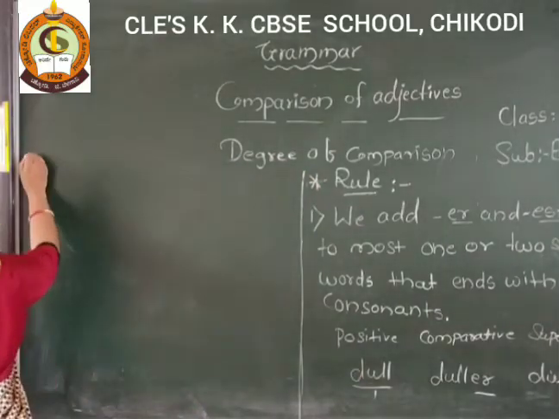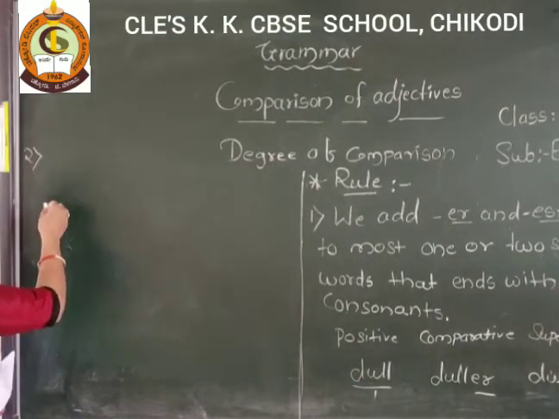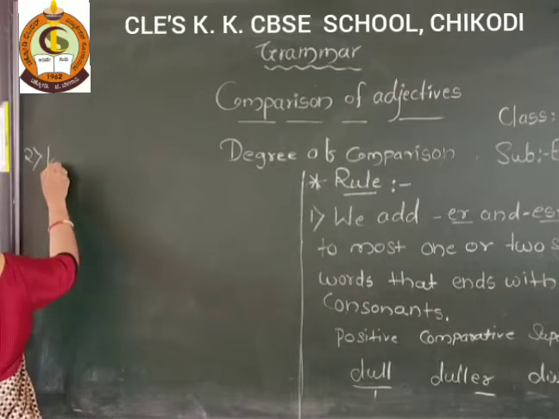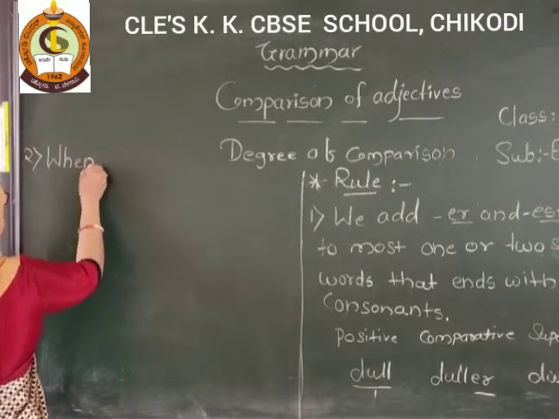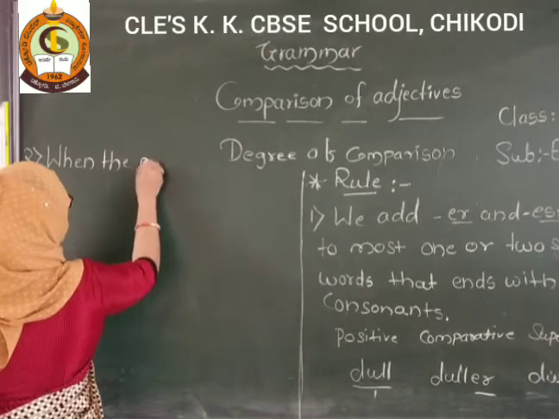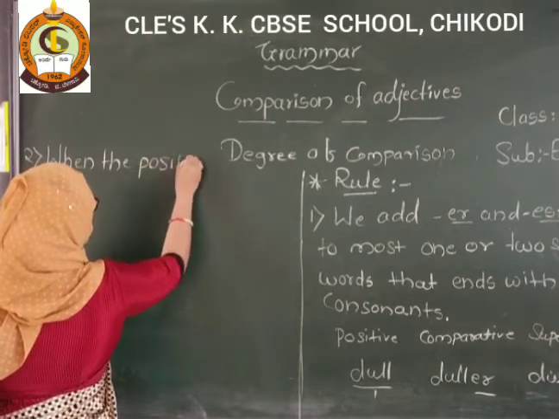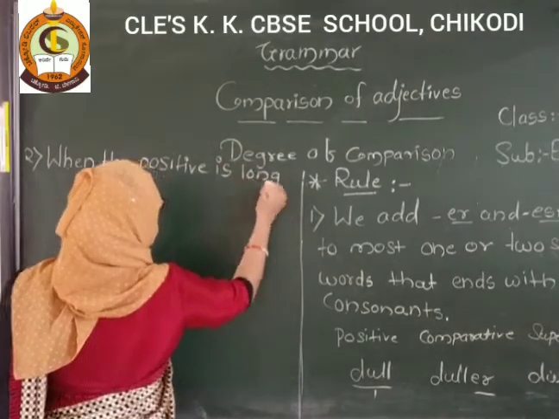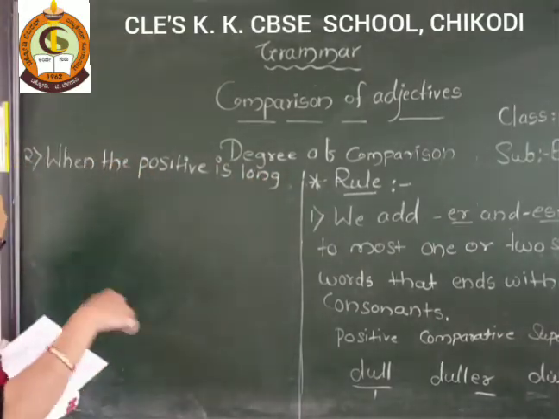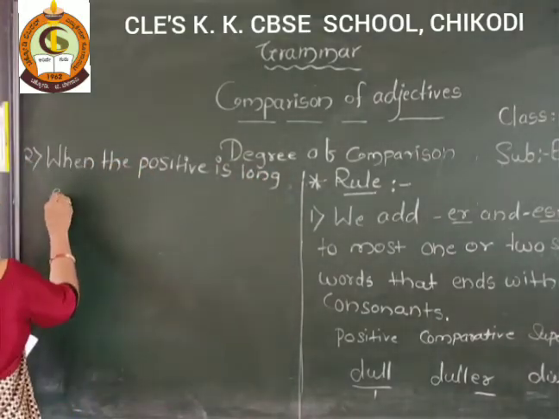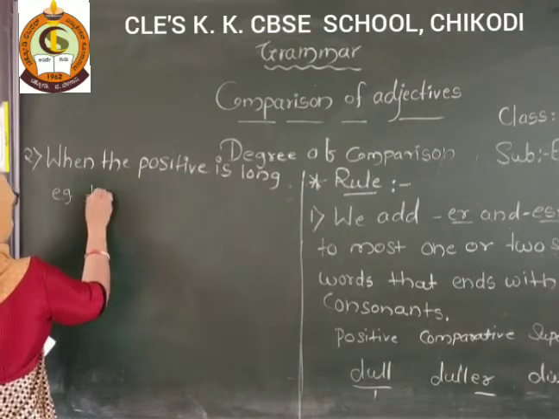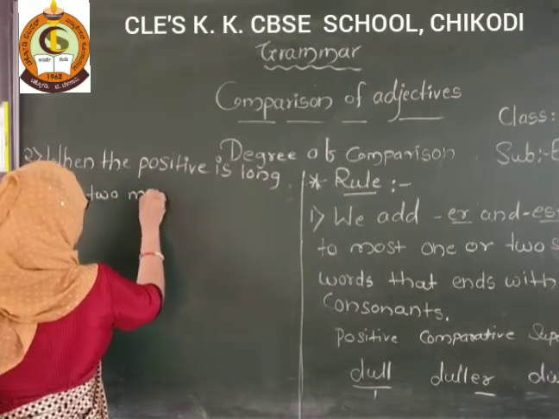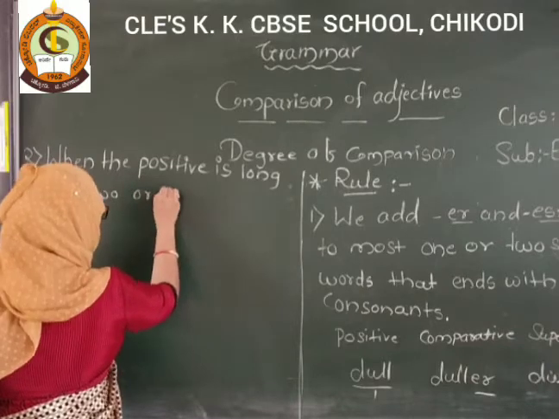First I will write the second rule: when the positive is long. Long means there are more syllables, two or more syllables.